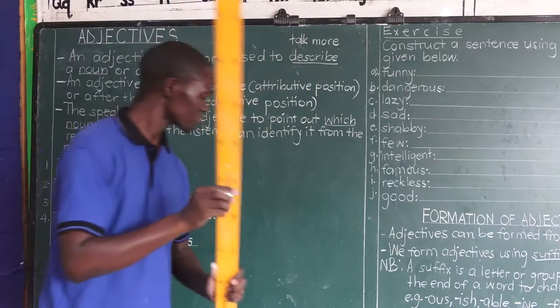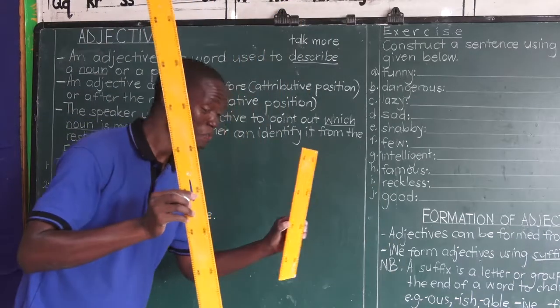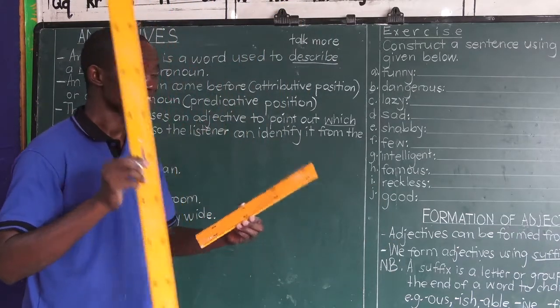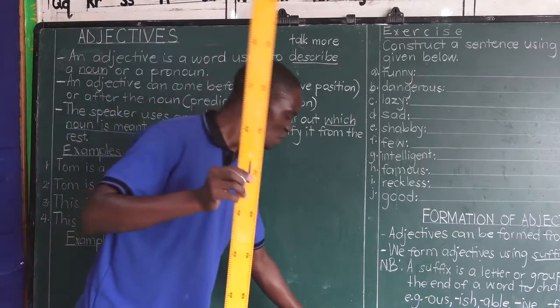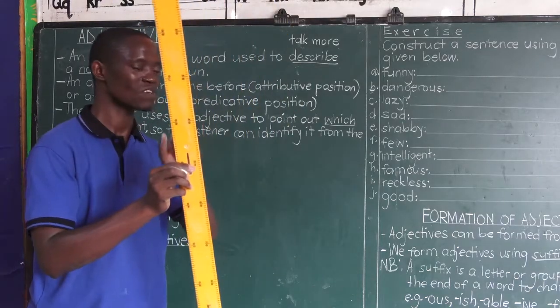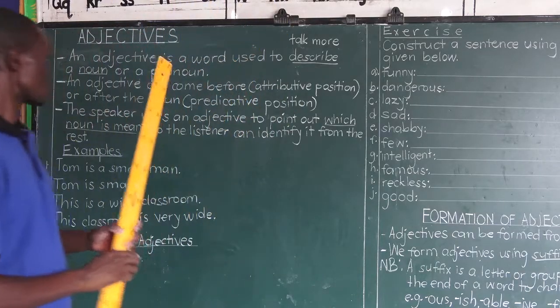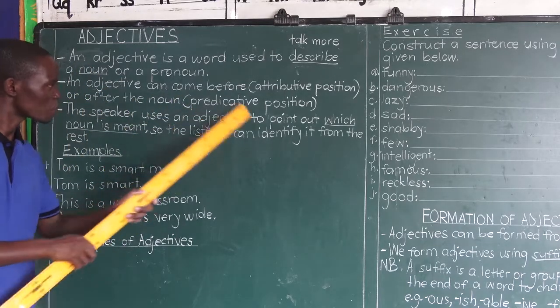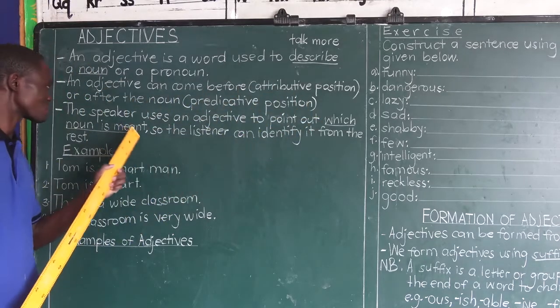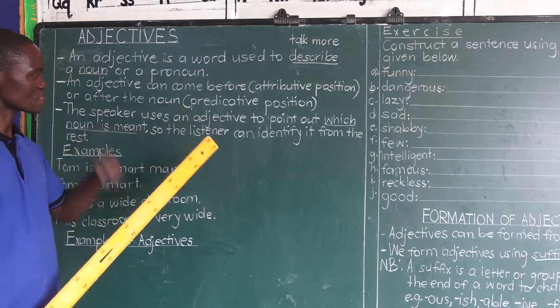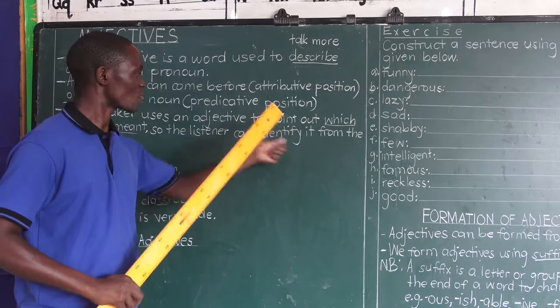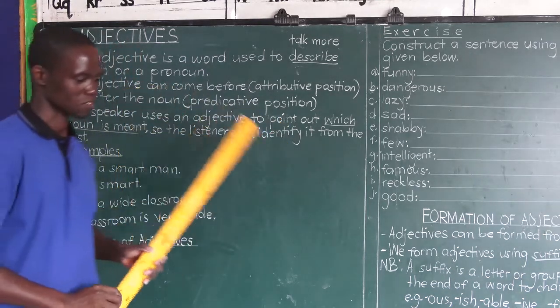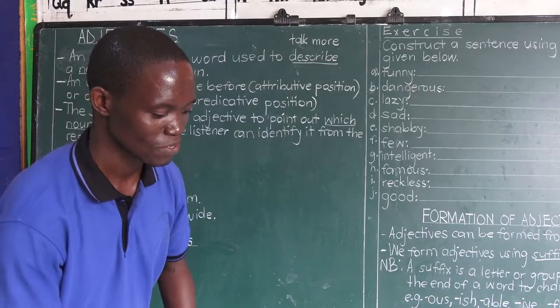I brought the long one and I left the short one because the adjective long specifically points to this very ruler. So the teacher has used an adjective, which is long, to point out which noun is meant. So I, the listener, have been able to identify it from the rest of the items in that category.